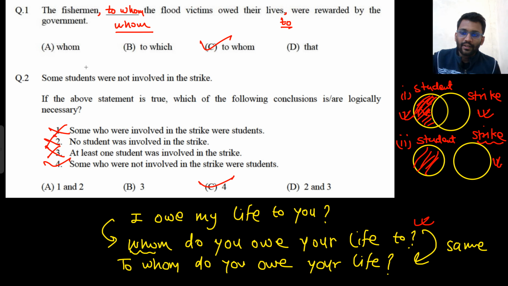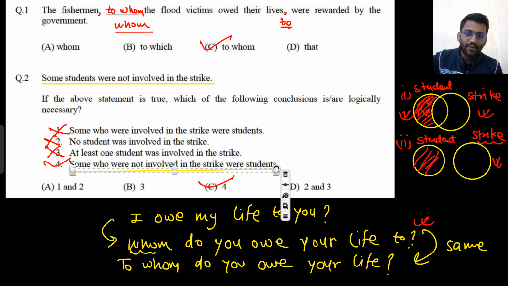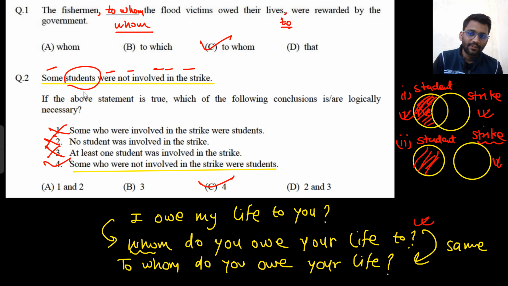And if you read the statements carefully, this statement and this statement are similar. Some students were not involved in the strike. Some who were not involved in the strike were students. So exactly the ditto statement can be inferred. And it is logically necessary, it is certain, and all three upper ones were not certain. Are you getting my point? So let's see the next question now. Although these kinds of questions are confusing in the examination, you can't think that much through in the examination, right? So I would prefer dropping these kinds of questions.